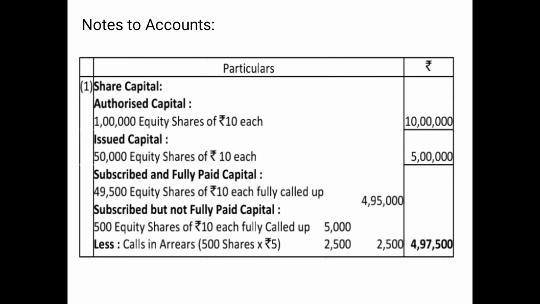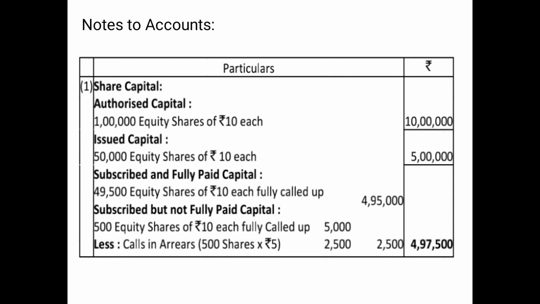As we know, the entire 50,000 shares were subscribed and all the shareholders paid all the called up money except for a shareholder Balram who did not pay on 500 equity shares. So 500 equity shares come under the category subscribed but not fully paid, and the rest 49,500 equity shares come under subscribed and fully paid capital.